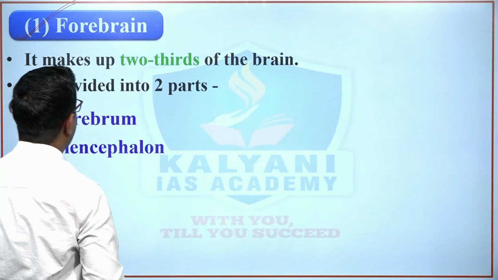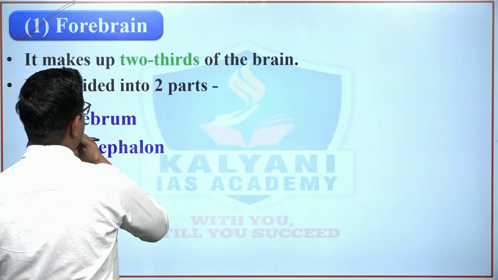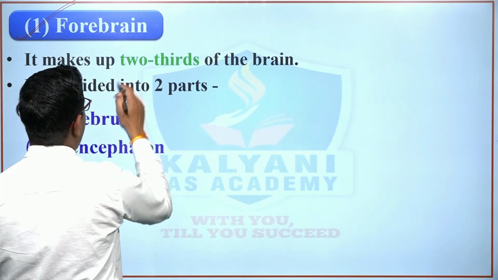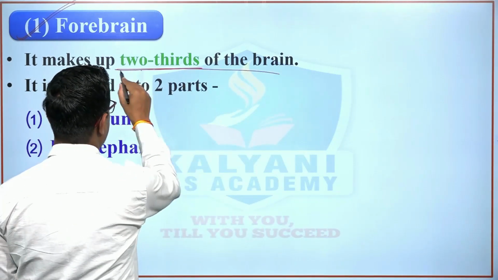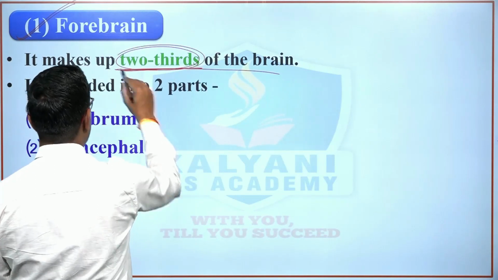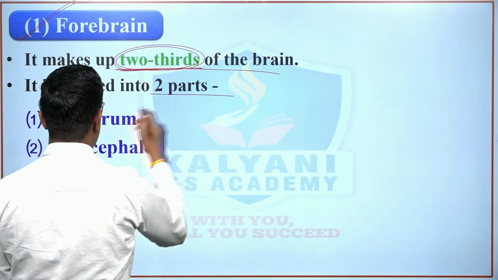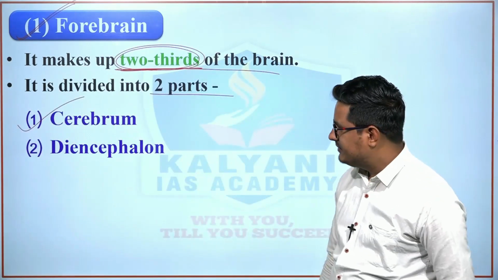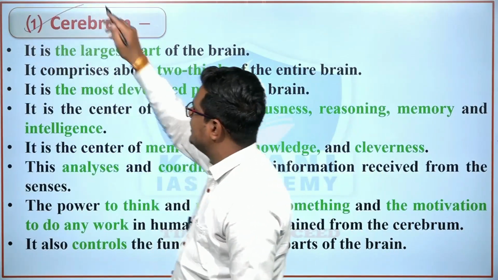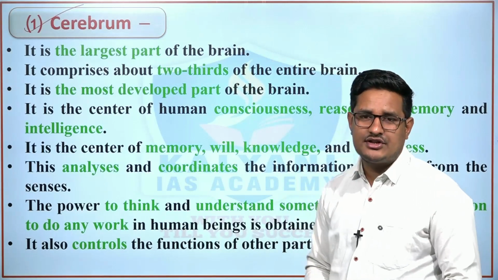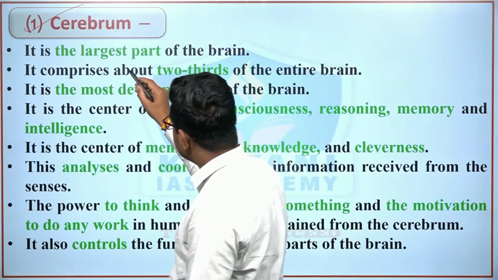See, forebrain is the largest portion of the human brain, and it makes up 2/3 of the brain. It is divided into two parts. The first is cerebrum, then second is diencephalon. Let's study about the cerebrum. Cerebrum is the largest portion of the human brain, right?